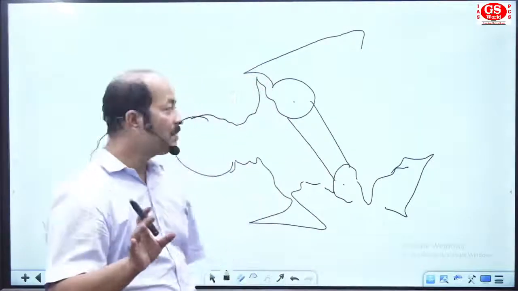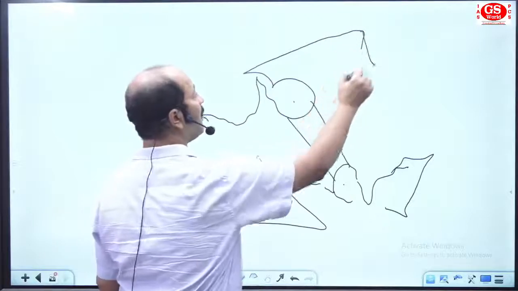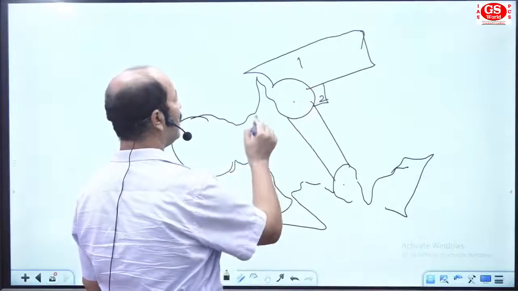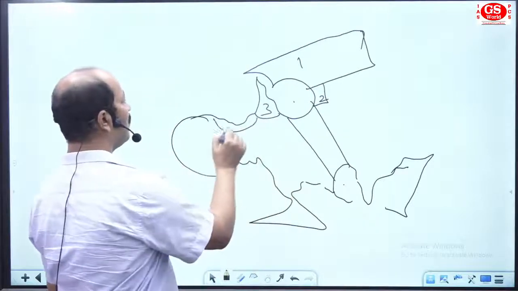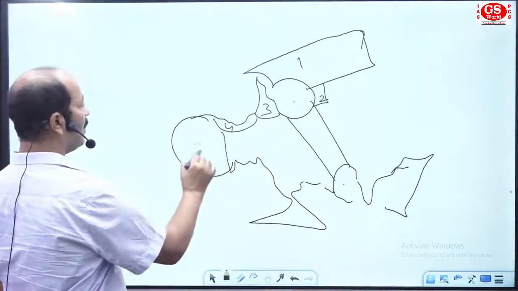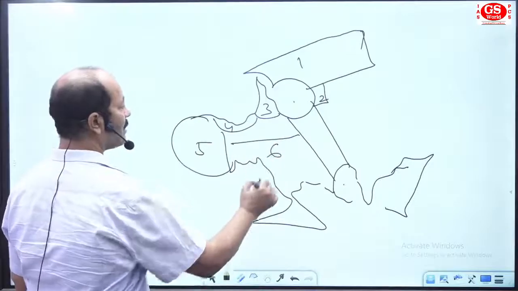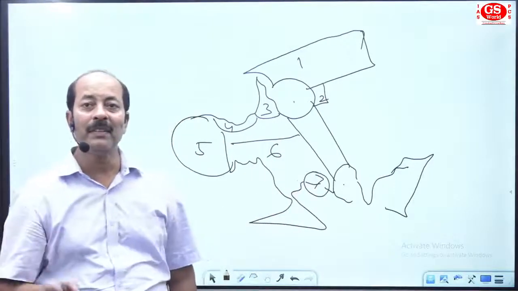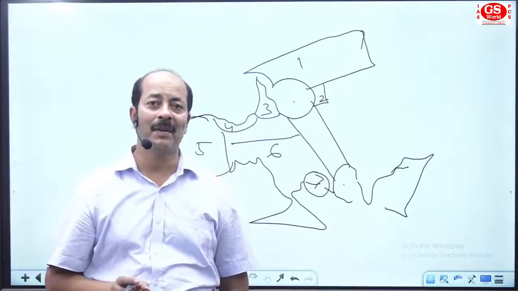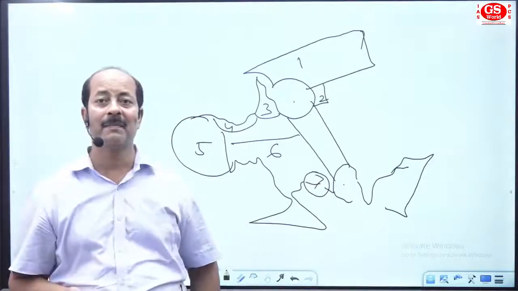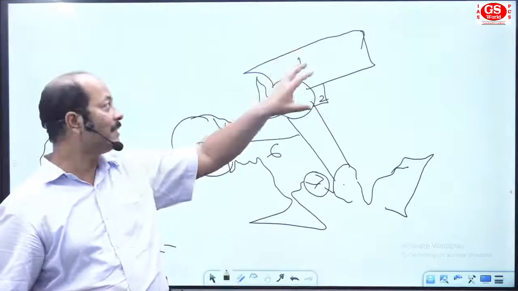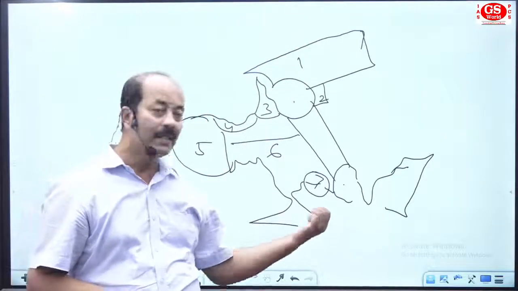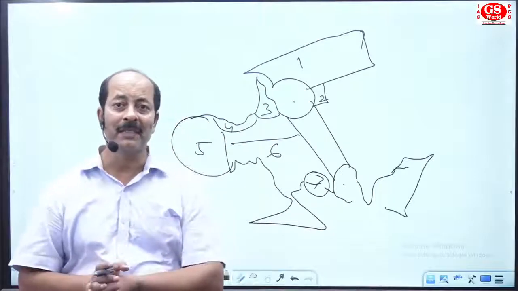Just try to see this area. So far, we have 1, 2, 3, 4, 5, 6, 7. These are the geopolitical areas of Europe, and by using these names, we can remember the names of countries. Scandinavian countries, Baltic countries to Balkan countries, very easy to remember all the countries.